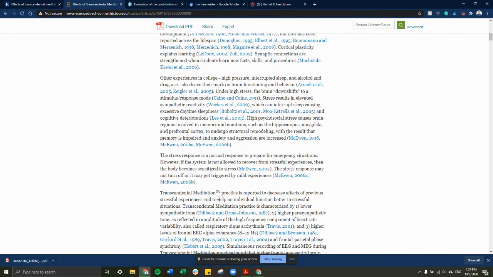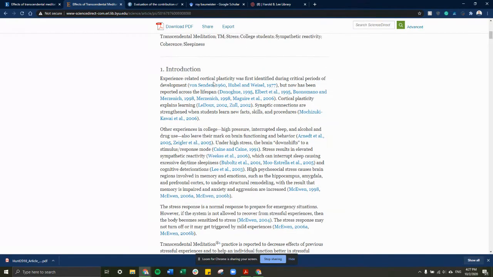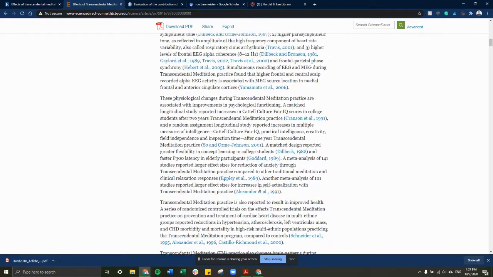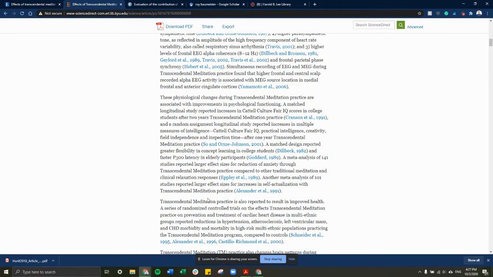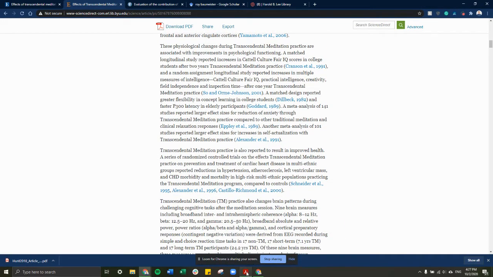The introduction is cool because it gives you background and a lot of base information you should know going into the study. Why is that useful for you in your paper? In that base information, you can find good sources, because they cite a lot of people as well as some of the things they have knowledge of. It gives a nice intro to what the paper is going to be, a good background.